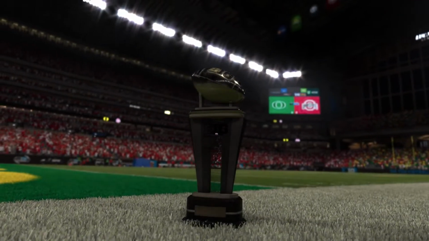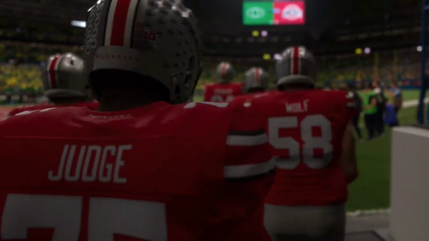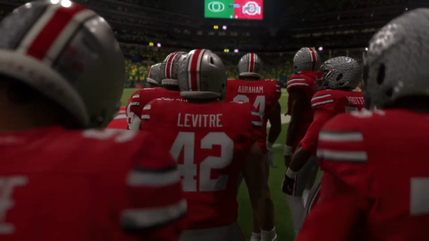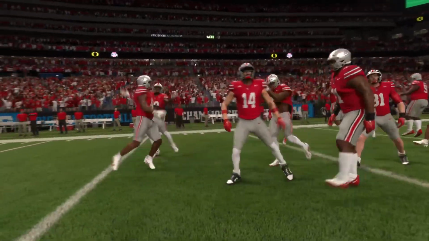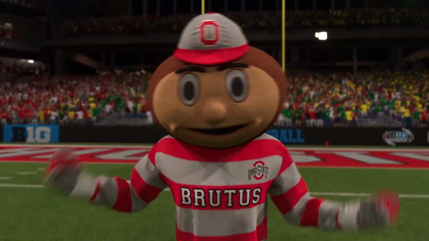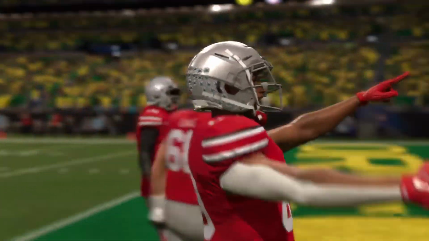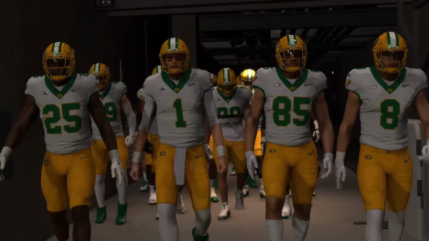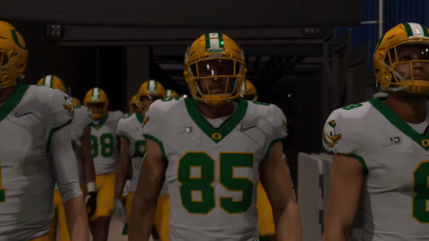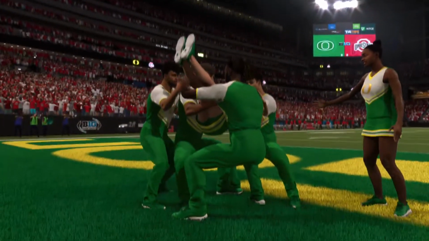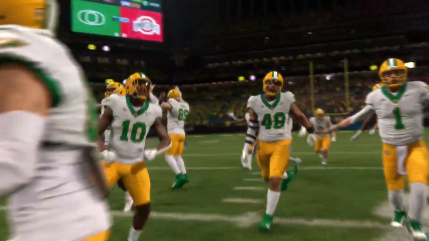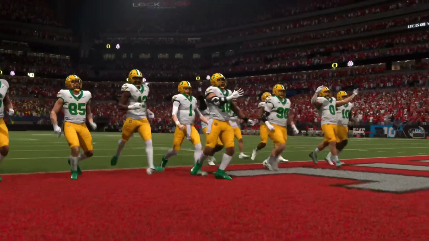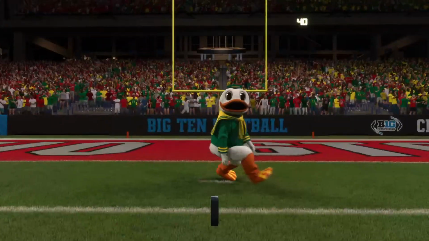Hello, everybody, and welcome to another chapter in the long legacy of the Big Ten Conference. It's a championship game in the new expanded Big Ten, and there are high stakes here. Not just a conference championship, but potentially positioning themselves for a run at the national championship with an automatic bid. This is a matchup we've all been waiting for. Two teams ranked in the top 5, battling for a precious conference title, but also pointing to something even bigger, the college football playoff. As we'll see, the number 2 team in the country, the Oregon Ducks, taking on the number 1 team in the land, the Ohio State Buckeyes.